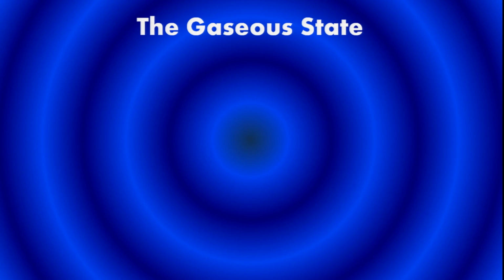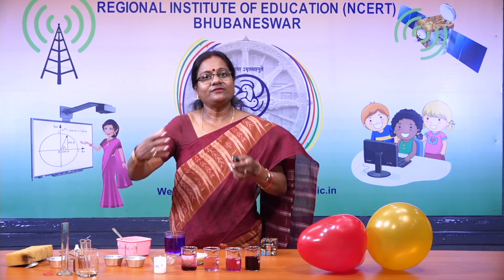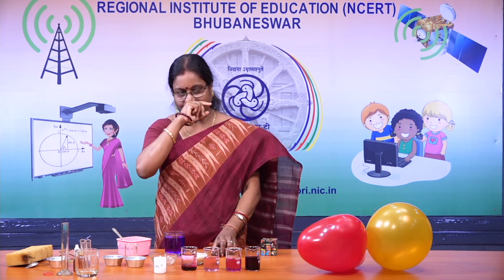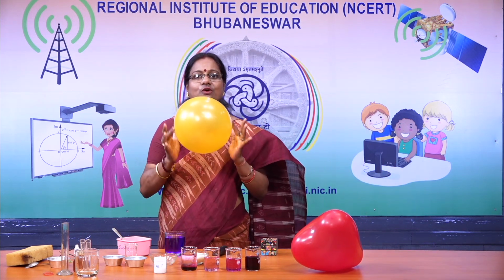Now comes the gaseous state. Gases have a tendency to flow, hence gases are also called fluids. We say gases can also take the shape of the thing in which they are put. For example, let me show you. I have a balloon. This is a round balloon.